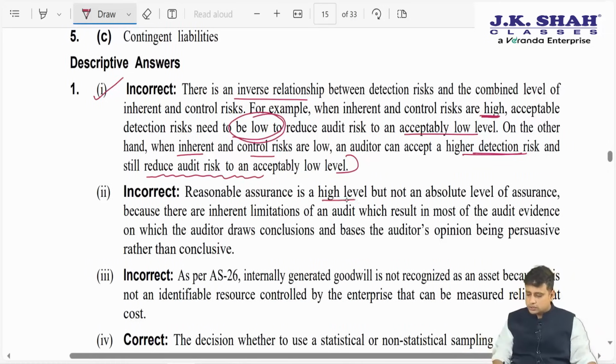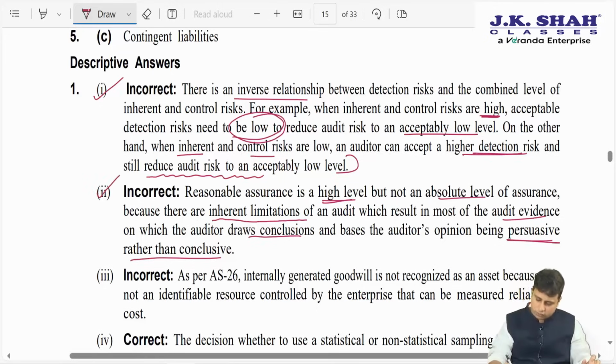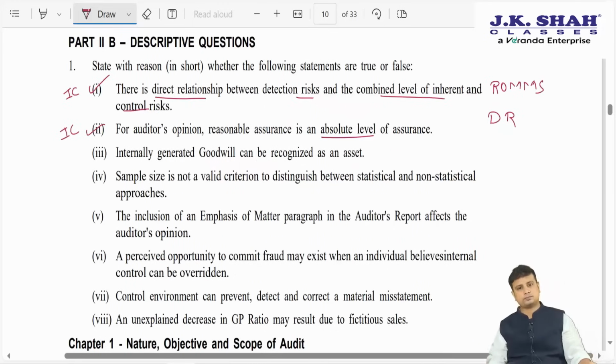So reasonable assurance is a high level, but not an absolute level, because there are inherent limitations of an audit, which result in most of the evidence on which the auditor draws conclusions and bases the auditor's opinion being persuasive rather than conclusive. So the evidence that we obtain is persuasive, not conclusive, and hence we can never give an absolute assurance. We can only give a reasonable assurance.